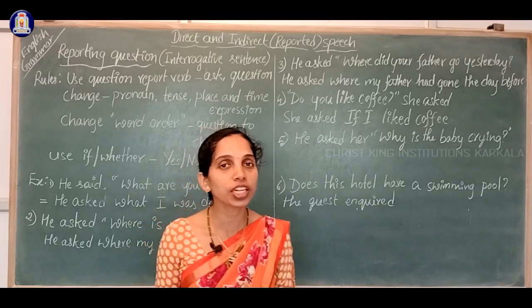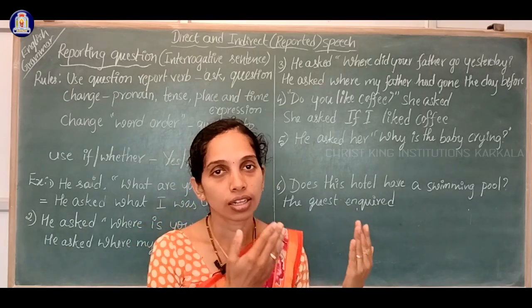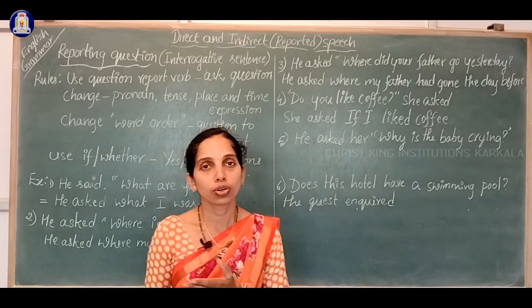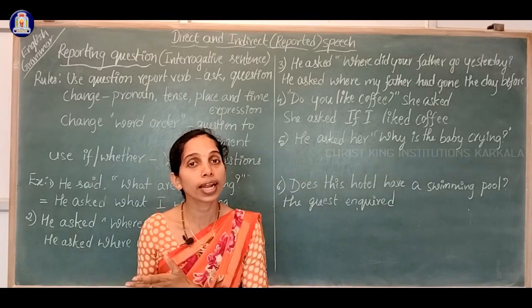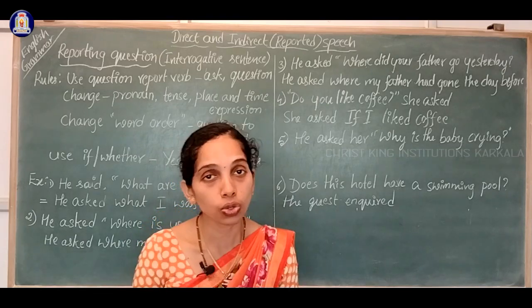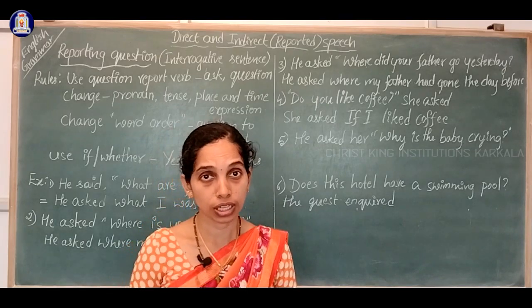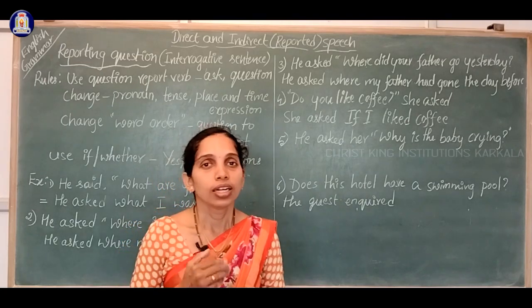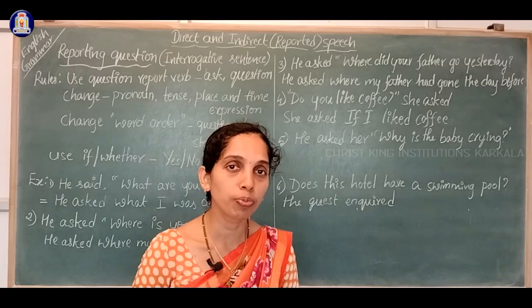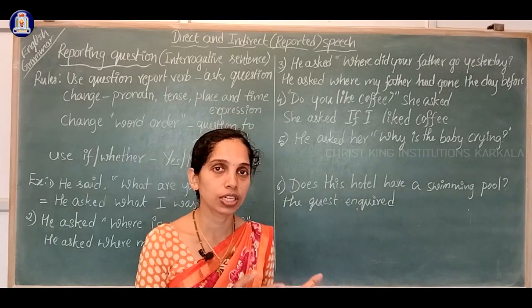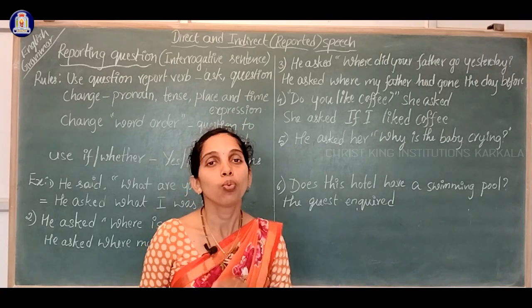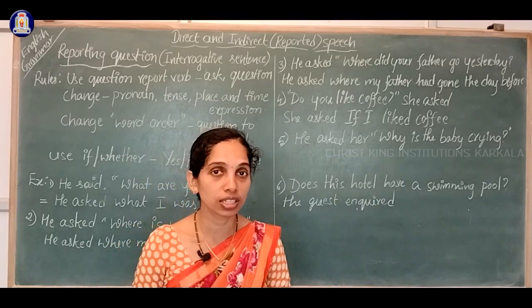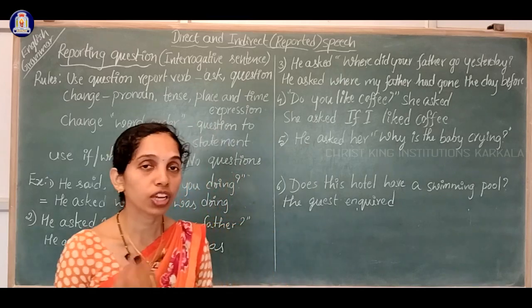So there is nothing very different between writing statements or declarative sentences into reported speech and writing interrogative sentences into reported speech. Okay. So dear students, here are some changes we have to make from declarative sentence to interrogative sentence while writing in the reported speech. So what are those changes we have to do?